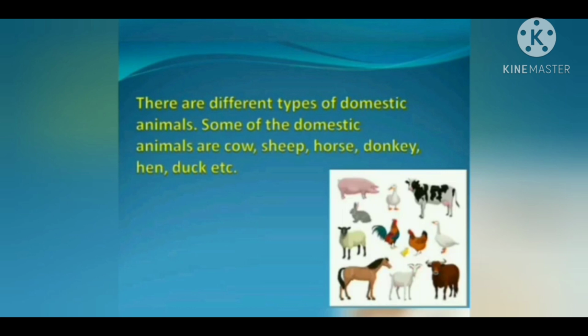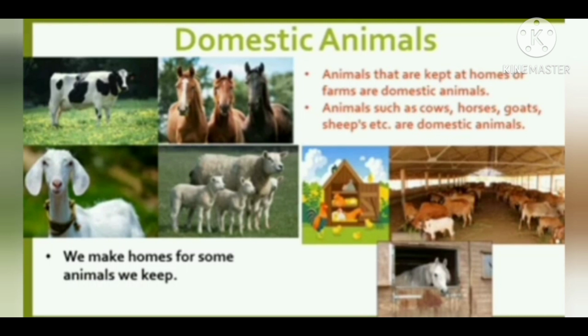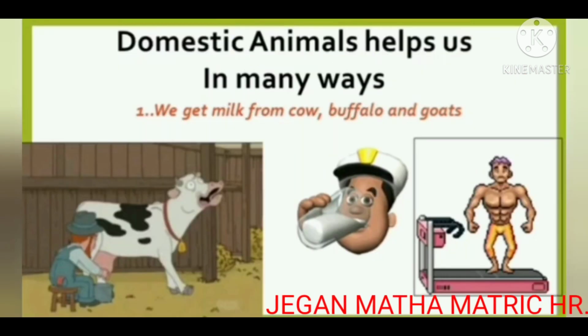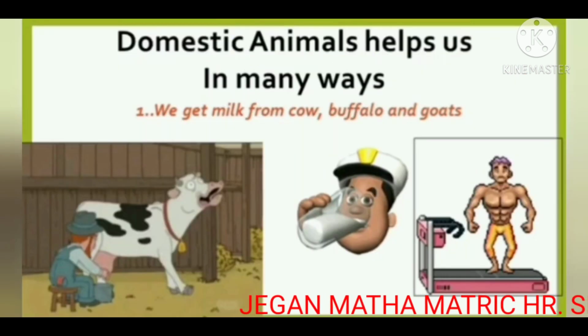Next, we will learn more about domestic animals. Animals that are kept at homes or farms are domestic animals. Animals such as cows, horses, goats, sheep, etc. are domestic animals. We make homes for the animals we keep. Domestic animals help us in many ways.